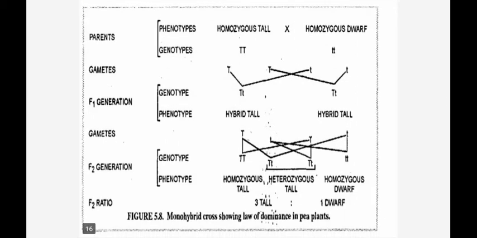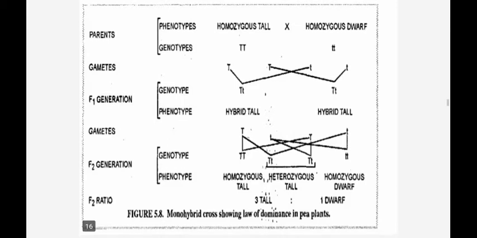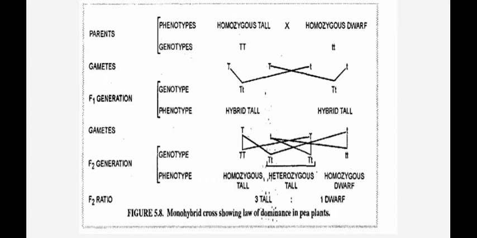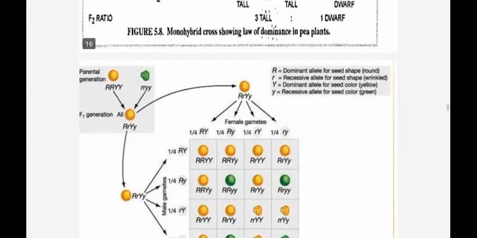See, this is another example. You can see tall and dwarf. Tall is capital T, dwarf is small t. When we cross a tall plant with a dwarf plant, we get tall only. In the F1 generation, we get tall plants, heterozygous tall. When we cross the F1 generation, in the F2 generation we get a 3:1 ratio: 1 is homozygous tall, 2 are heterozygous, 1 is homozygous dwarf. So 3 tall plants and 1 dwarf plant.